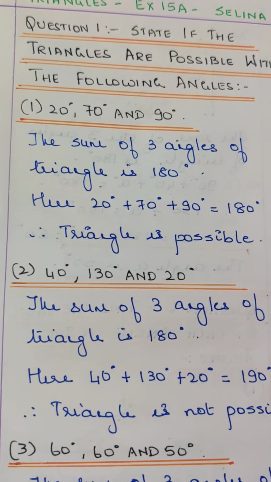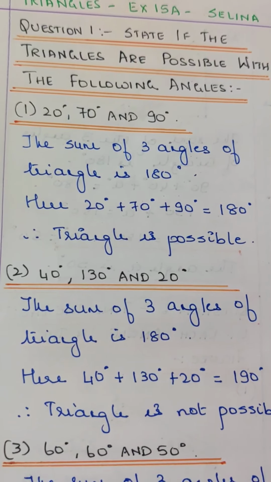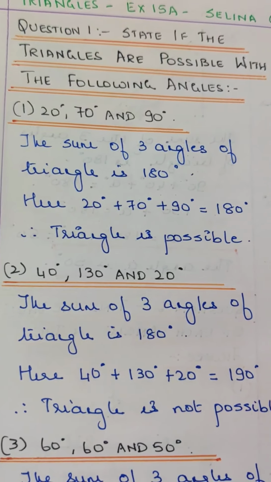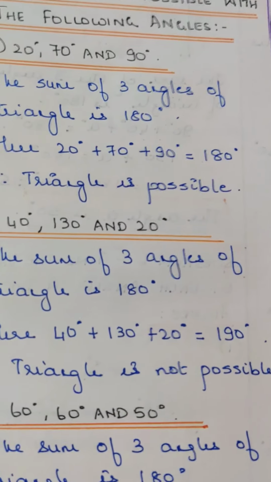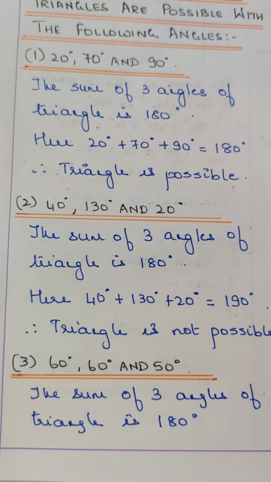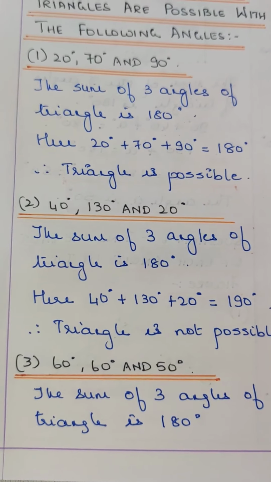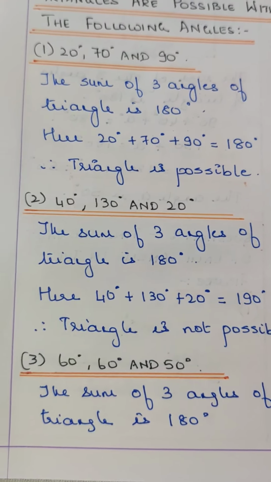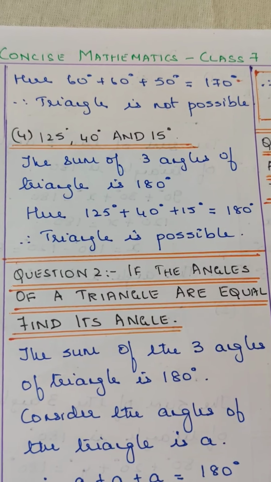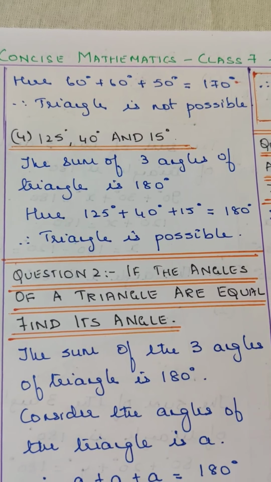The sum of the angles of a triangle is 180 degrees. Here 40 degrees plus 130 degrees plus 20 degrees is equal to 190 degrees. Therefore triangle is not possible. Third one: 60 degrees, 60 degrees and 50 degrees. The sum of three angles of a triangle is 180 degrees. Here 60 plus 60 plus 50 is 170 degrees. Therefore triangle is not possible.